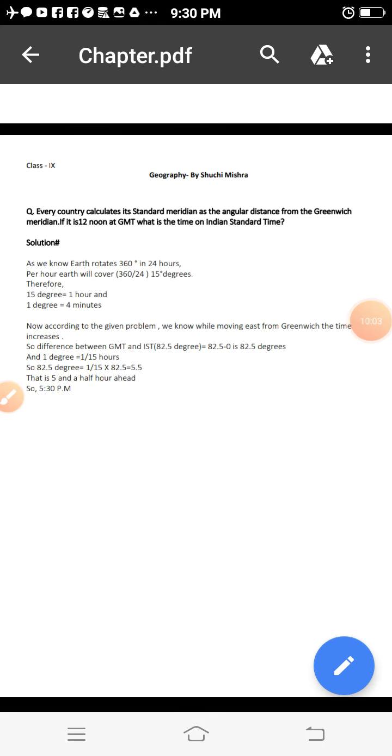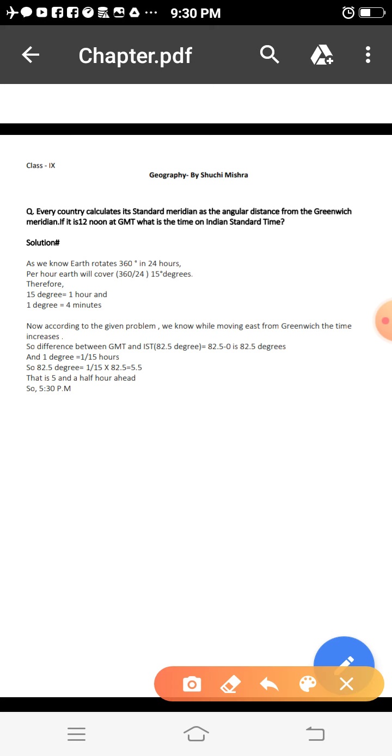As we know, the earth rotates 360 degrees in 24 hours. It means in 1 hour the earth rotates 15 degrees. If you convert this 1 hour into minutes, it is 60 minutes, which means in 4 minutes the earth rotates 1 degree. That's why at every longitude we have +4 and -4. And after that, the second thing that you have to keep in mind is,